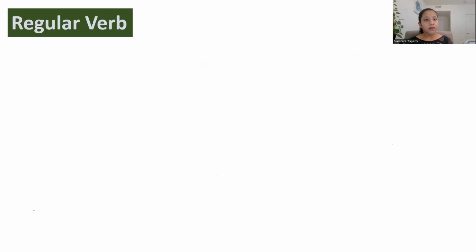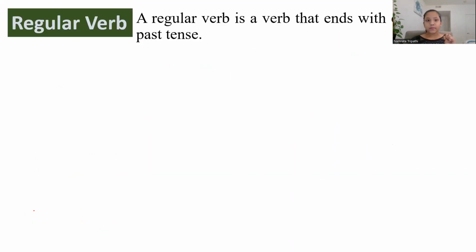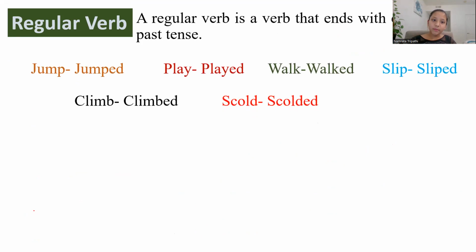Now, regular verb. A regular verb is a verb that ends with ed to show past tense. Like jump to jumped. So I jump, I'm doing it right now. I'm jumping. But what if I say I jumped? I did jump.